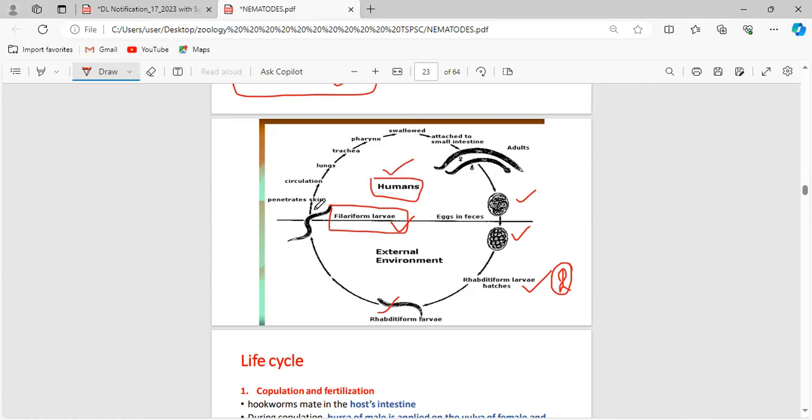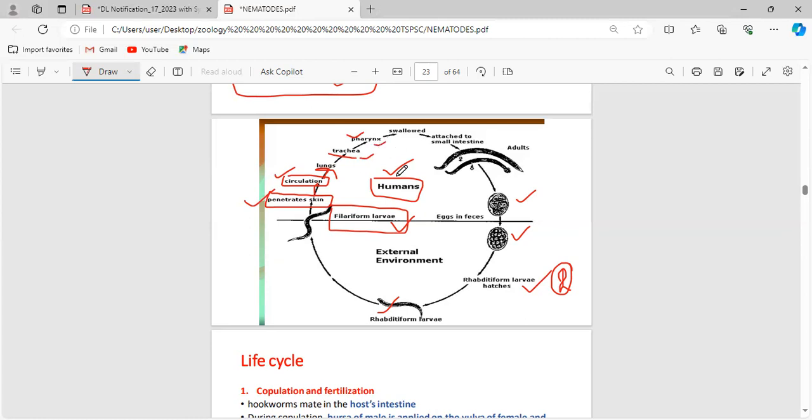Now it penetrates the skin. Initially, it gets in contact with the skin, and after it penetrates the skin, it enters the circulation. After the circulation, via the blood, it reaches the lungs, and after the lungs, it reaches the trachea. After the trachea, it reaches the pharynx.